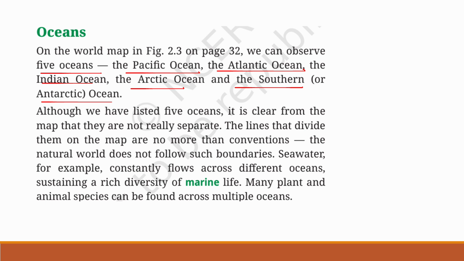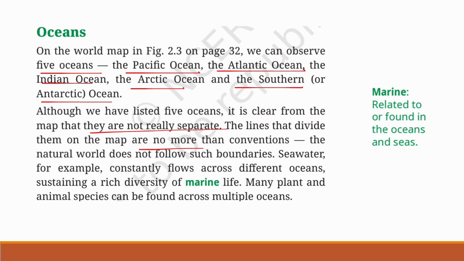Although we have listed 5 oceans, it is clear from the map that they are not really separate. The lines that divide them on the map are no more than conventions. The natural world does not follow such boundaries.